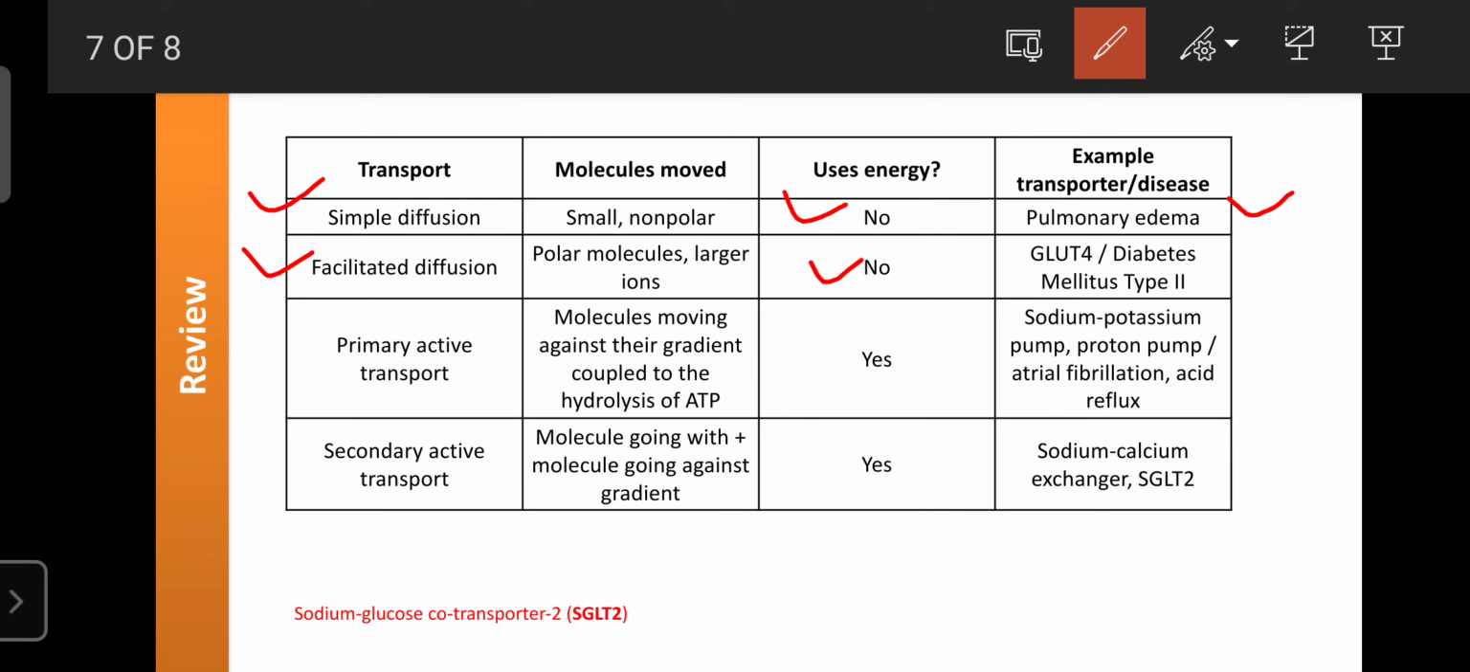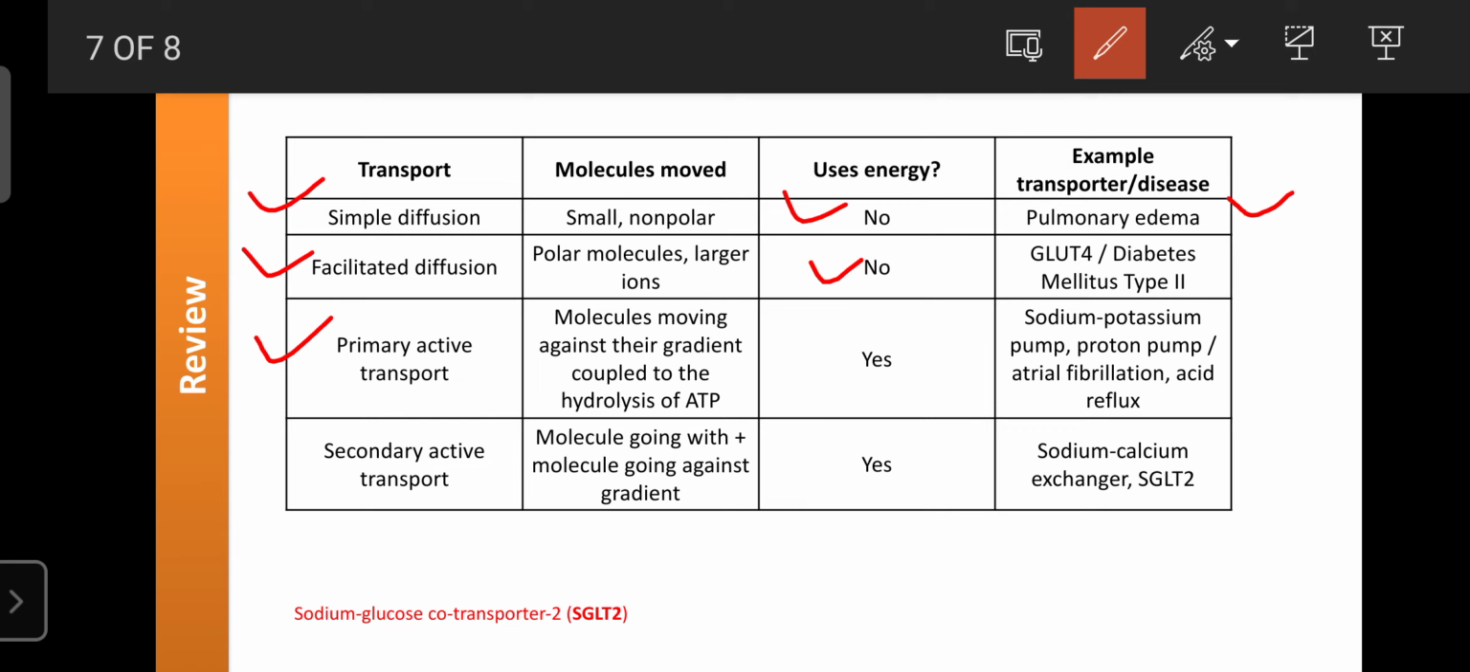If there is any problem in facilitated diffusion, in the GLUT4 channels or carrier proteins, then sugar or glucose cannot enter inside the cells. Then the person suffers from diabetes mellitus type 2. That is why any malfunction in facilitated diffusion makes a person suffer from diabetes mellitus type 2. Then the third one is the transport mechanism, that is primary active transport.